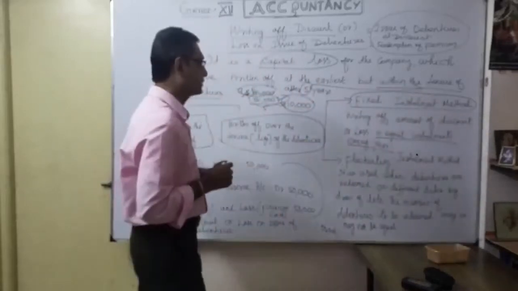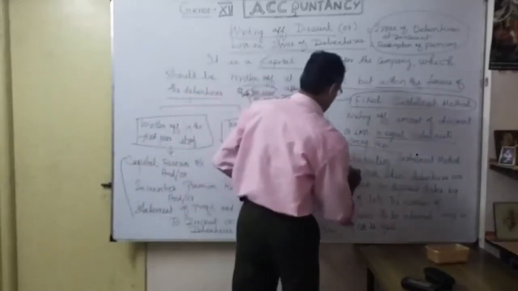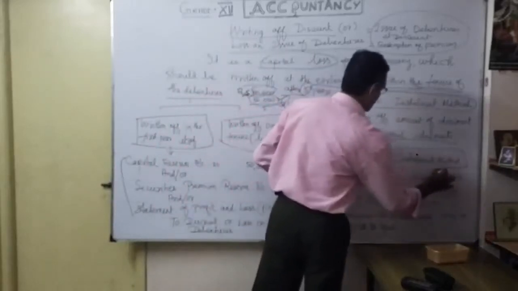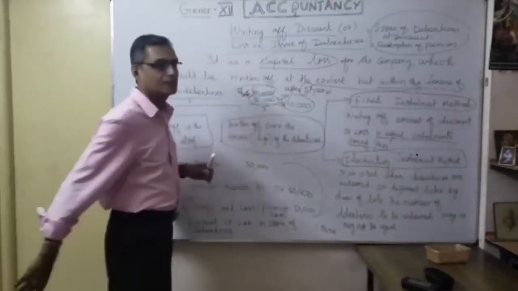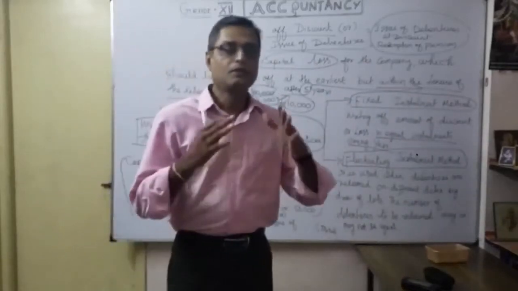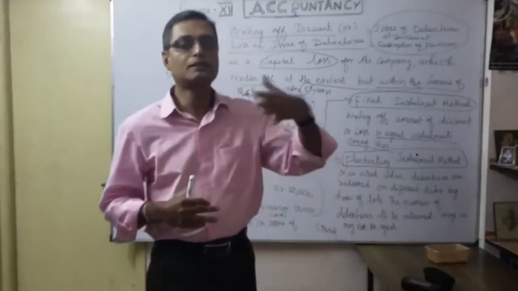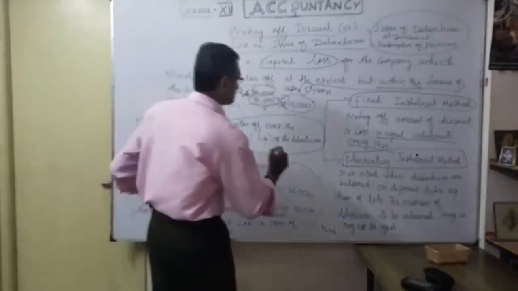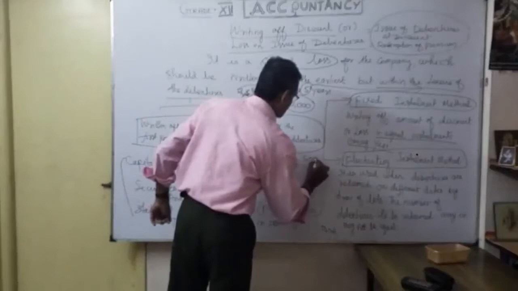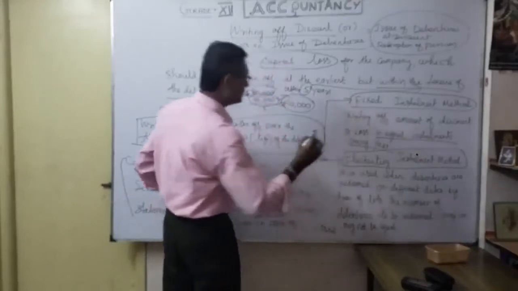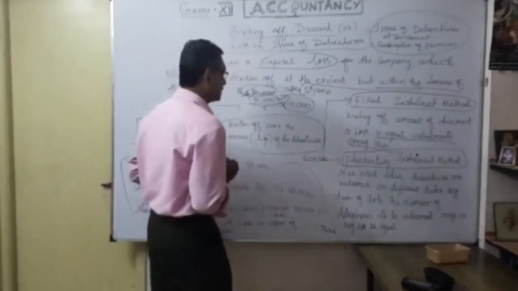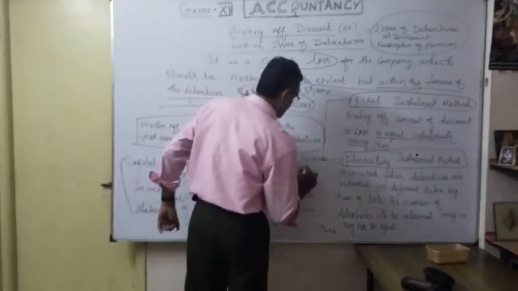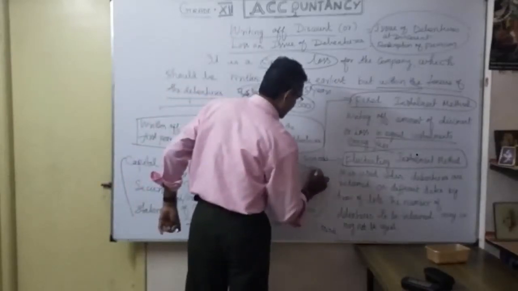The second one is the fluctuating installment method. What is that? See here, the amount is not fixed. It will vary. Whenever I redeem, for example, 5 lakhs of debentures, you can't redeem the entire 5 lakhs at once. Every year you redeem some. For example, in the first year you redeem only 1 lakh.